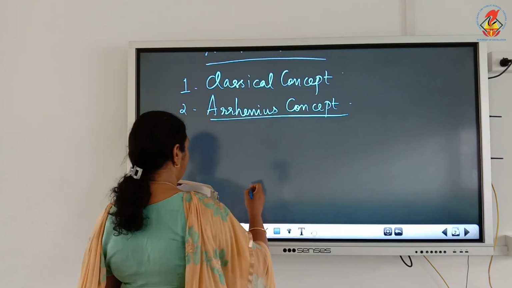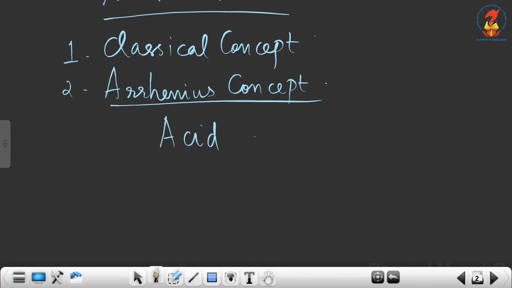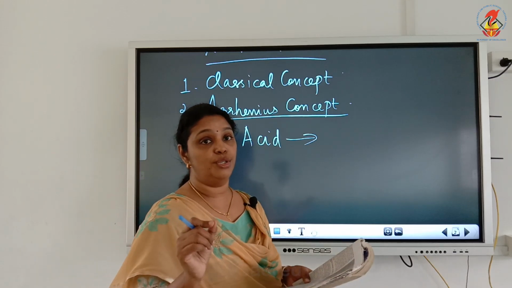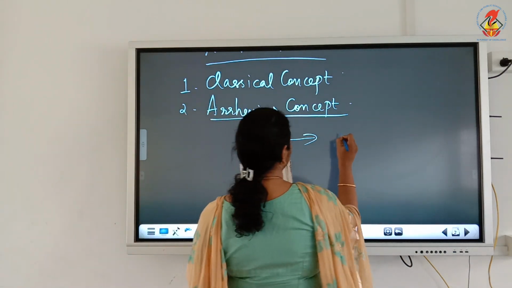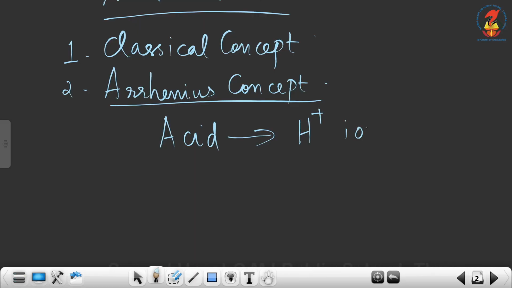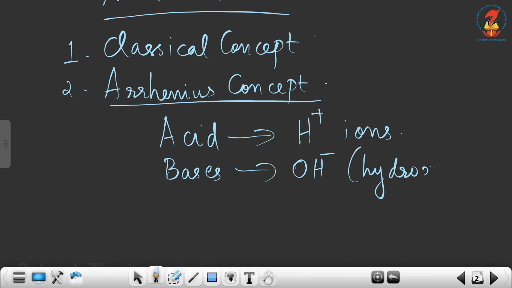So acids dissociate in aqueous solution to give H plus ions or hydrogen ions, and bases dissociate in aqueous solution to give OH minus or hydroxyl ions.